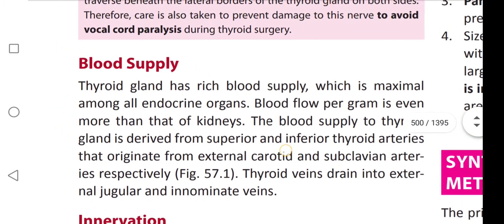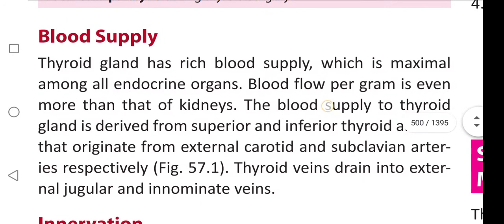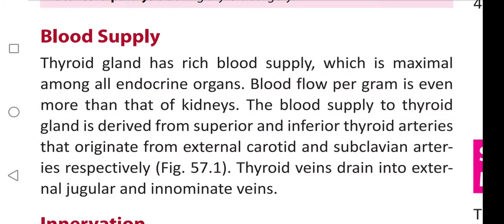Coming to blood supply. Thyroid gland has a rich blood supply which is maximal among all endocrine glands. Blood flow per gram is even more than that of kidneys. The blood supply to thyroid gland is derived from the superior and inferior thyroid arteries that originate from external carotid and subclavian arteries respectively. The thyroid veins drain into external jugular and innominate veins.